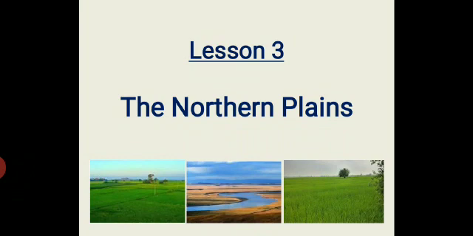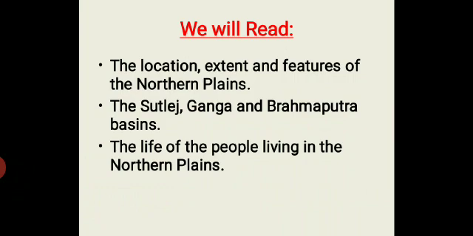And we all know that this is the second physical division of our country we are studying, and in the previous chapter we have learnt about the first physical division of our country, that is the Northern Mountains. So here we will talk about Northern Plains. Let's see what all we will read in today's class. We will read about the location, extent and features of the Northern Plains, and then we will talk about the Satluj, Ganga and Brahmaputra basins, and we will also talk about the life of the people living in the Northern Plains.